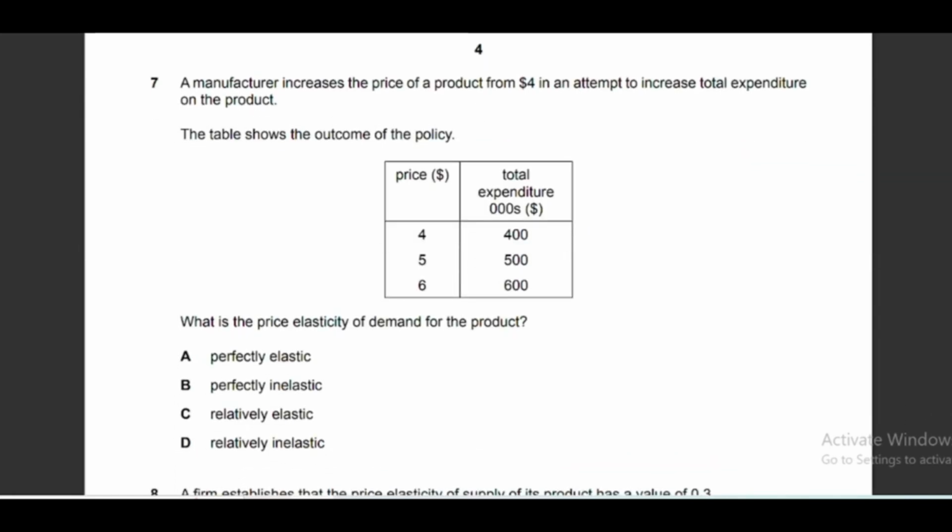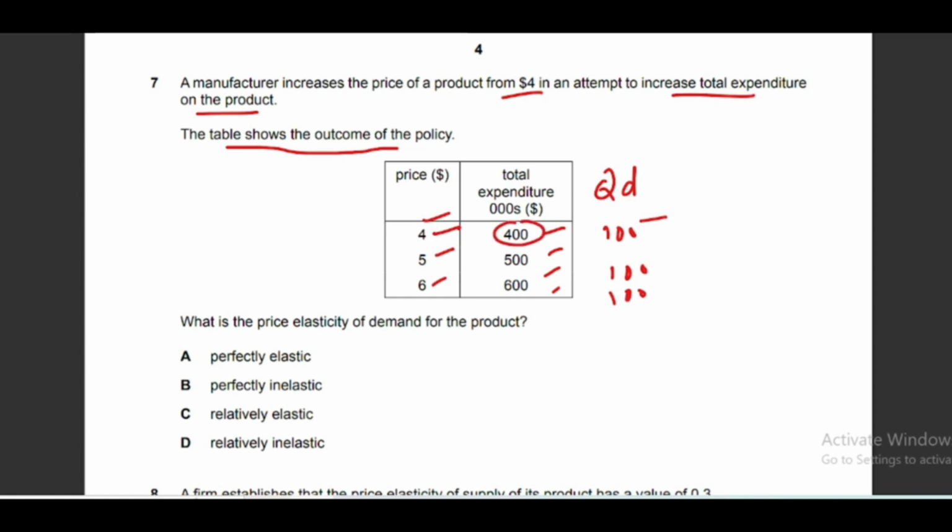Moving to question number 7, a manufacturer increases the price of a product from $4, right? So initially it was $4 and increases to 5 and then 6 in an attempt to increase total expenditure on the product. The table shows outcomes of this policy. So price is continuously increasing and total expenditure is also increasing, and it is increasing at a constant rate, meaning quantity will be constant. Quantity demand will be 100 here, 100 and then 100. So if we multiply 4 and 100, we will get 400.